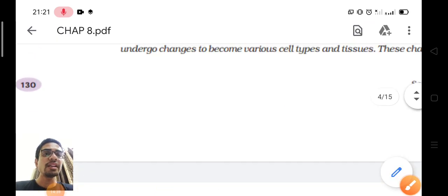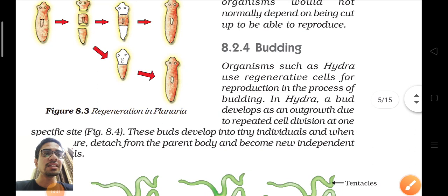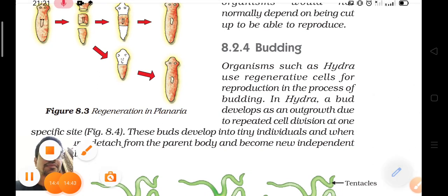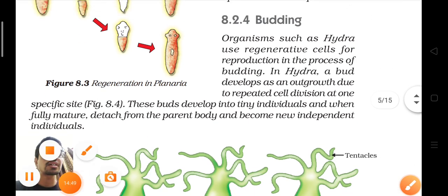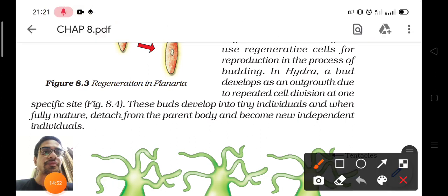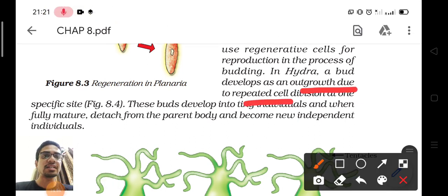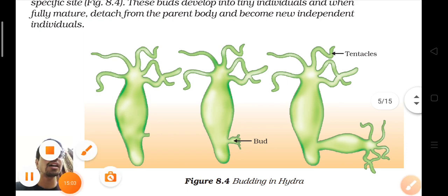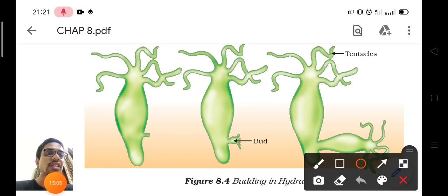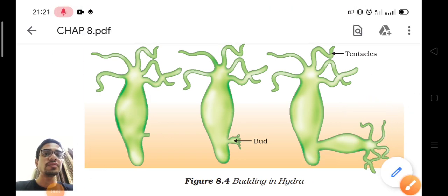Okay, so what is budding? You can see organisms such as hydra use regenerative cells for reproduction. A bud develops as an outgrowth due to repeated cell division. These buds develop into tiny individuals and fully mature. When they fully mature, they detach from the parent body. When this hydra is fully mature, after that it will detach from the hydra.